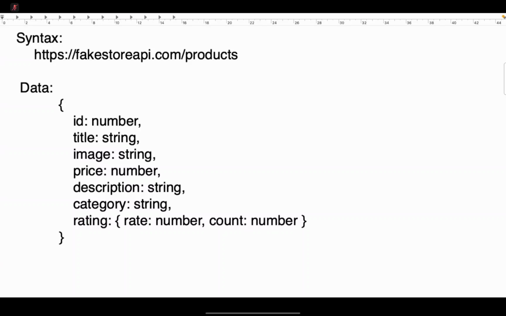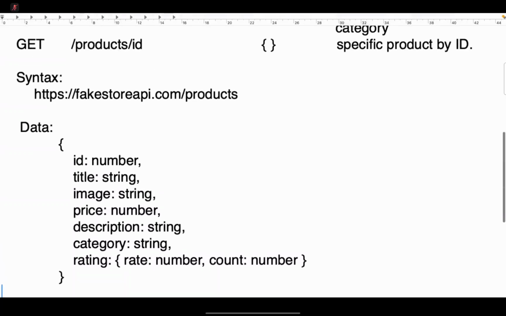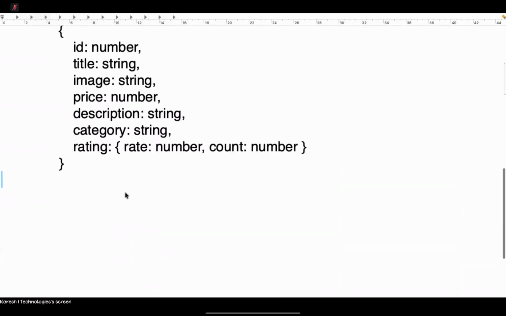This is one sample API. I will show you different apps. We will create one weather app and one shopping app, simple applications with real-time data coming from these APIs. Once you know the data, let's build a UI for it. They are providing data about products, categories and so on. Now we need to build a good user interface.